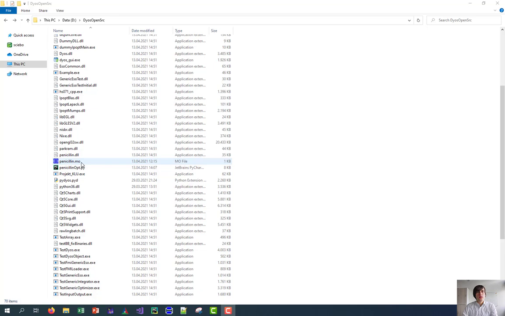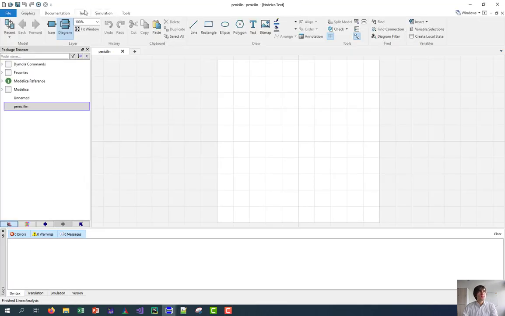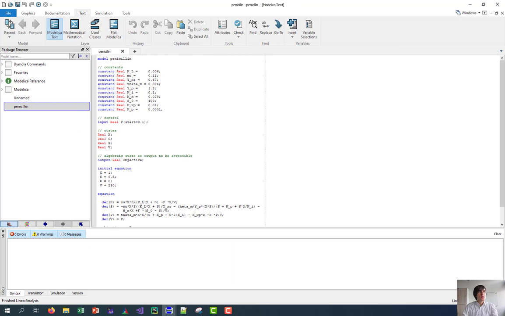I will open the Modelica file with Dymola and have a look into the model itself. We can see here our modeling constants, which are constant reals in this case, and the most important one, of course, for control reason, is the input, which is defined here. All controls have to be defined as inputs. We have defined 4 states.